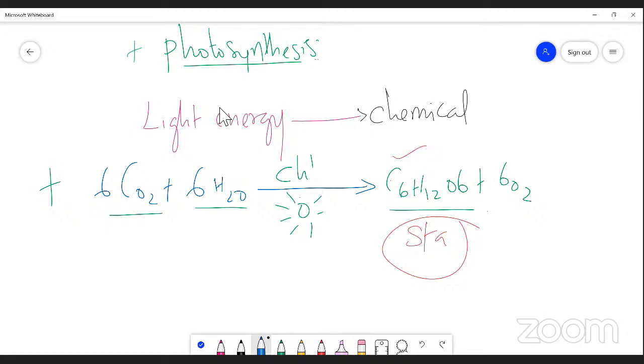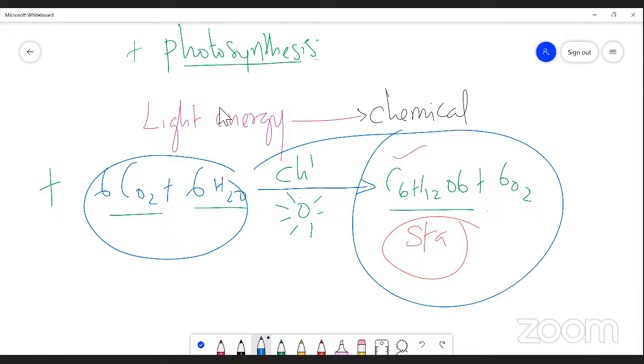These two materials are utilized by the green plant with the help of sunlight, and this energy is converted into another type of energy. That's why I said energy is a universal constant. Universally, it is stable. It cannot be destroyed. That's why I said it is the law of thermodynamics.